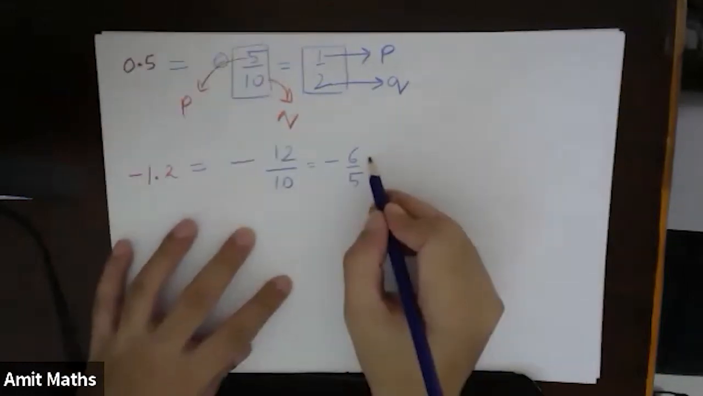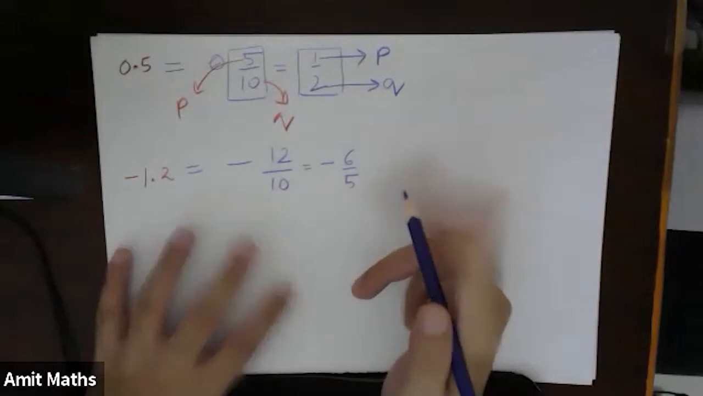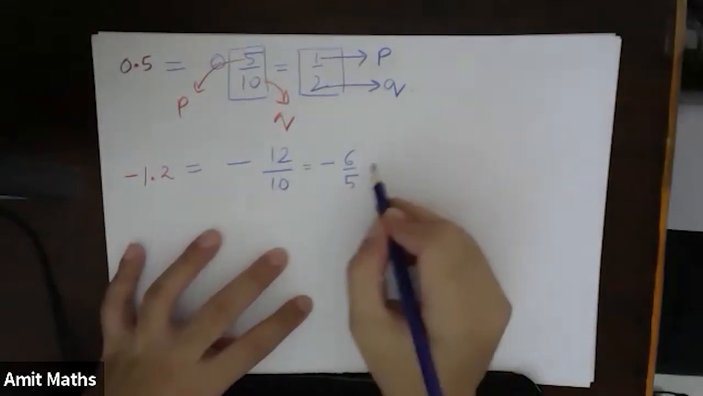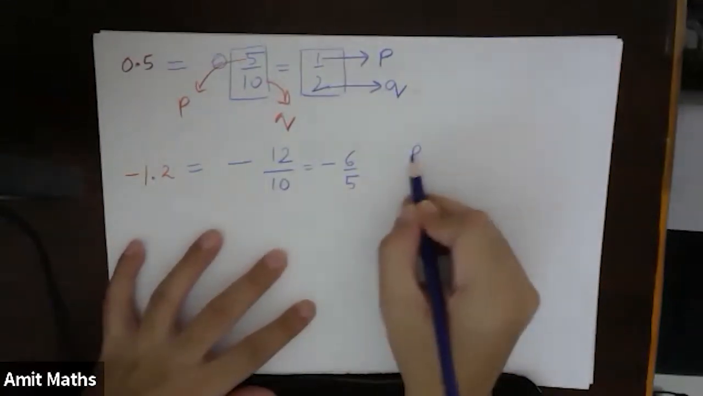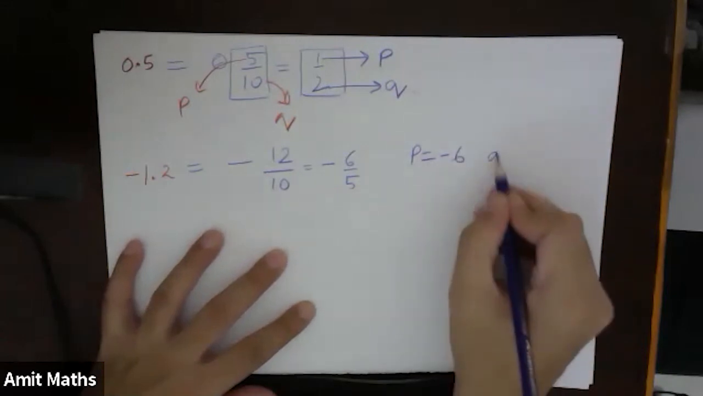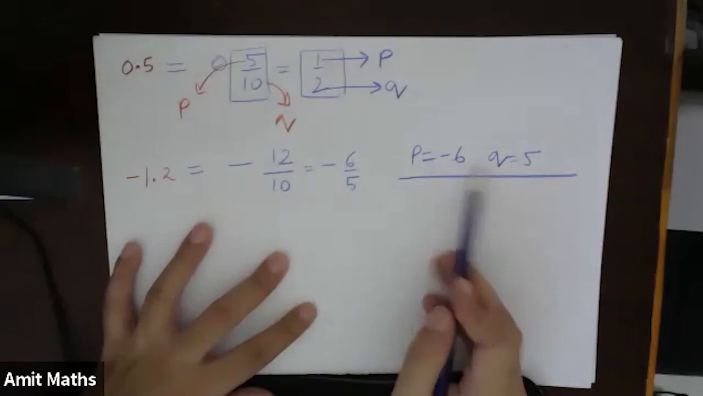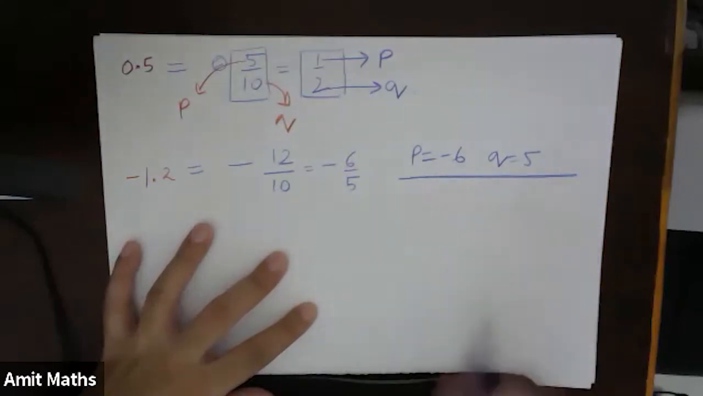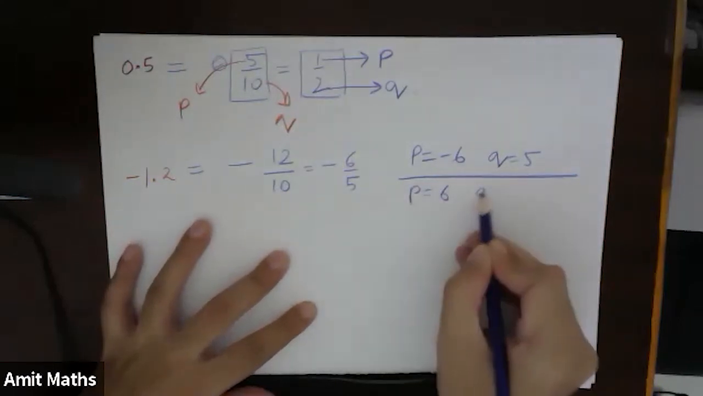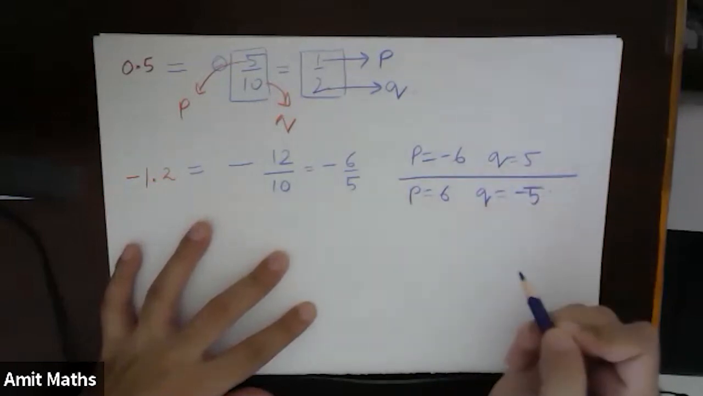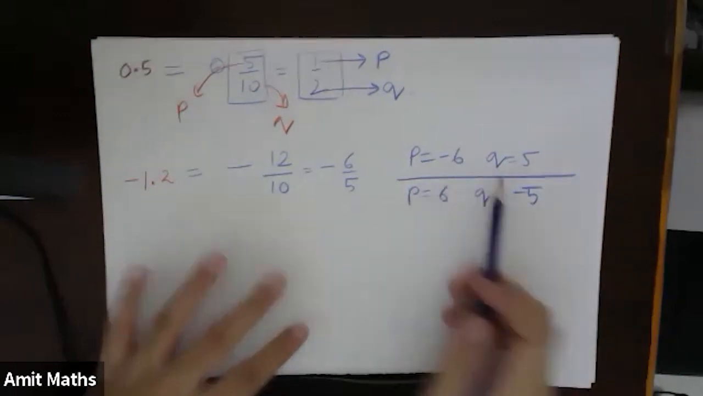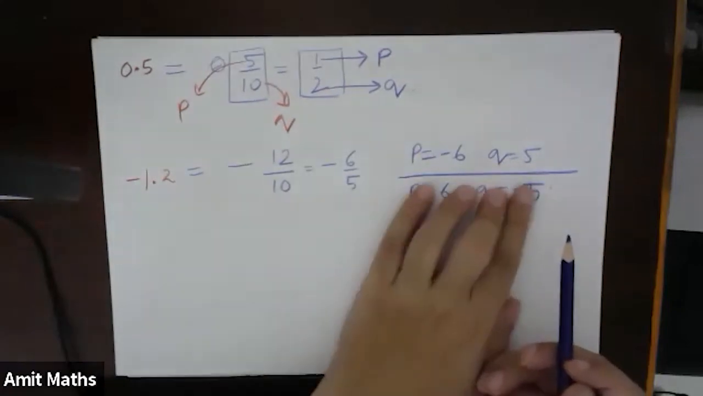So I can write P. The two possible cases I will come across: first, P is equal to minus 6 and Q is equal to 5. This is the first case. My P is negative and Q is 5. The second case will be P can be 6 and Q can be minus 5.